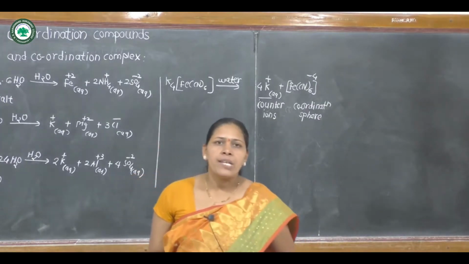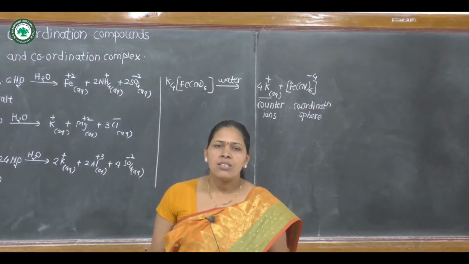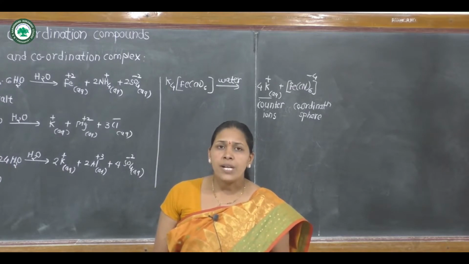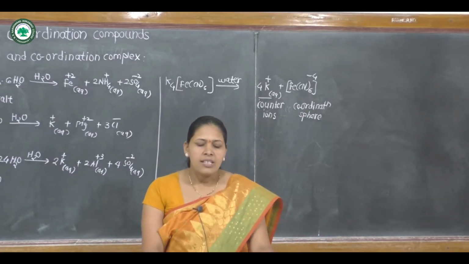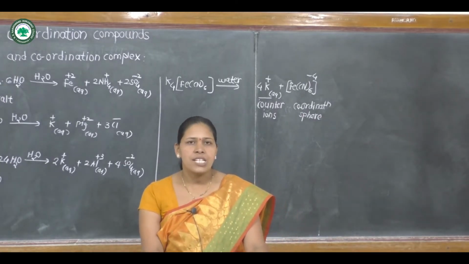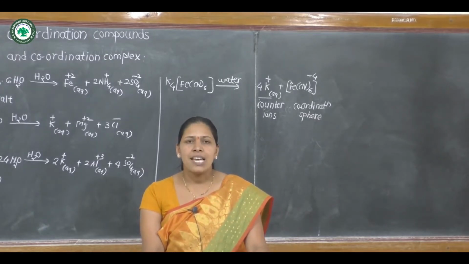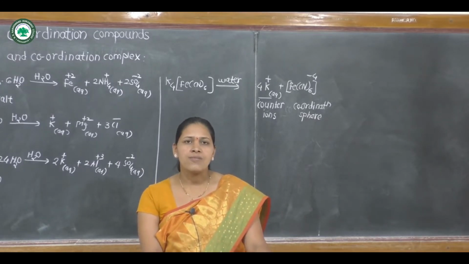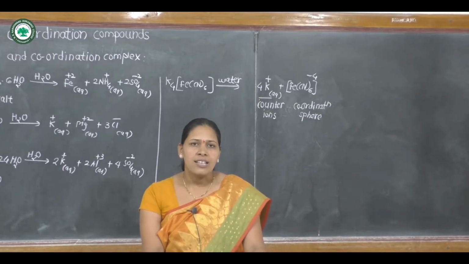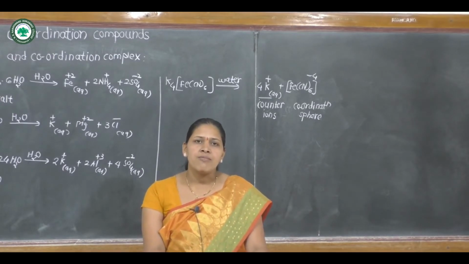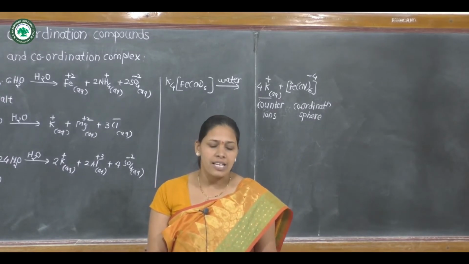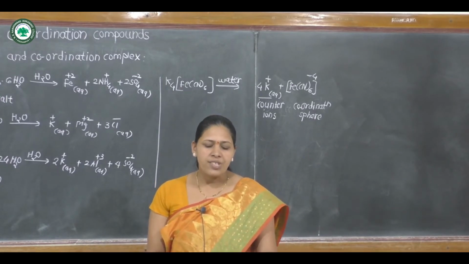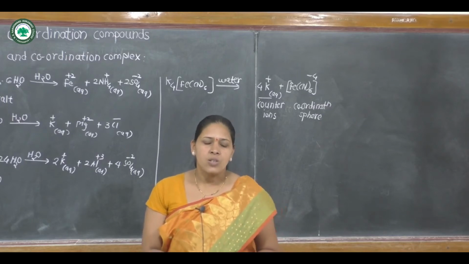A double salt dissociates completely in aqueous solution, that means it does not maintain its identity in aqueous solution. But a complex salt does not dissociate completely in aqueous solution. It forms only two ions, one is the counter ion and another is the coordination entity. That means we can say that a coordination complex maintains its identity in aqueous solution. This is the main difference between a double salt and a complex salt.